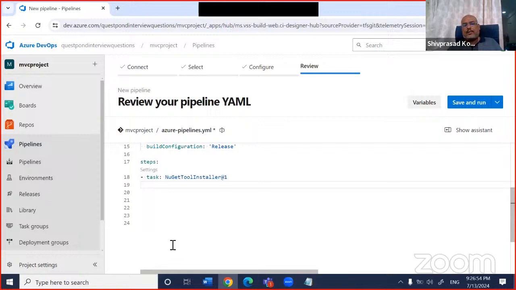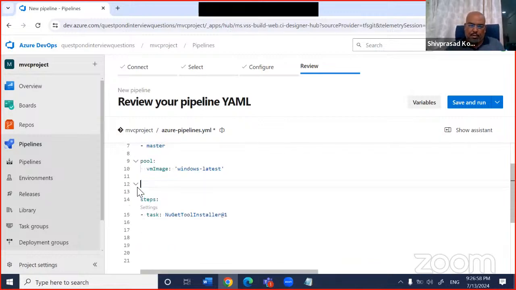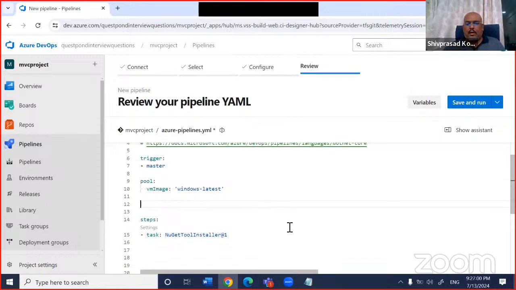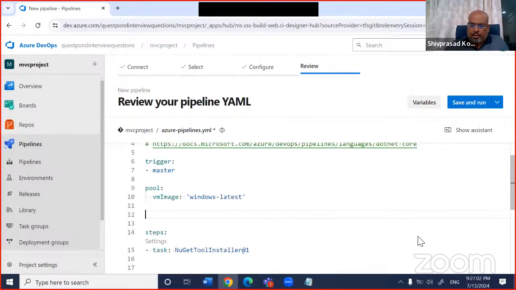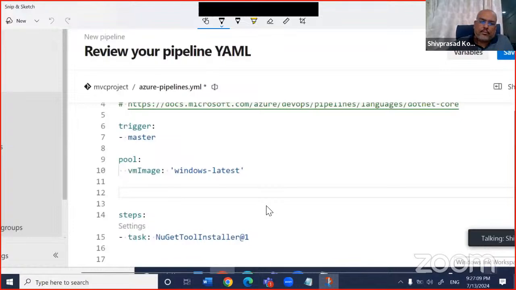Right? Let us see this. I'll take these variables out too. We'll create this template later on. Now, let us understand this. What I've done is make this YAML very, very simple here. I've just removed some unnecessary things.